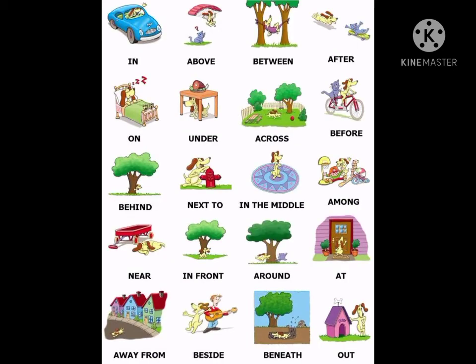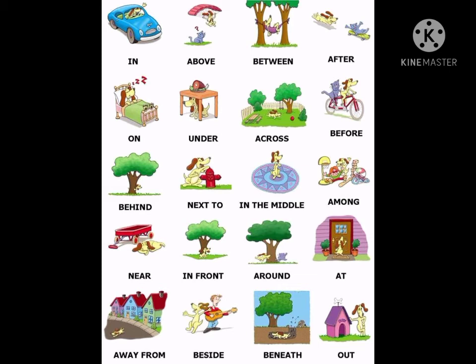Let me now take you to another image. This is an image of our friendly dog here and the different prepositions where that noun dog is placed. So in the first sentence, the dog is in the car. Next sentence, the dog is above the another dog. Then the dog is between two trees. The dog is running after his friend. The dog is on the bed. The dog is under the bed. The dog is running across the garden.